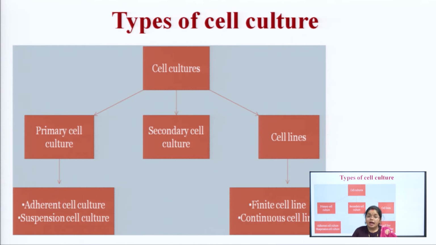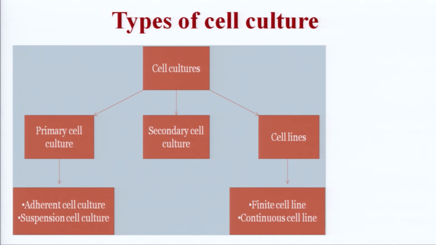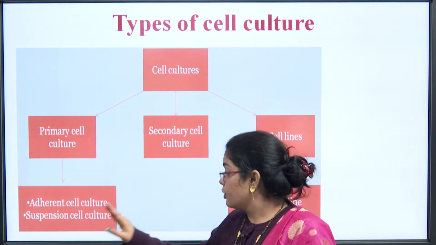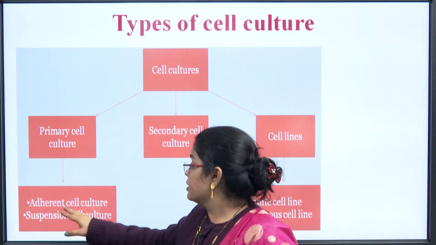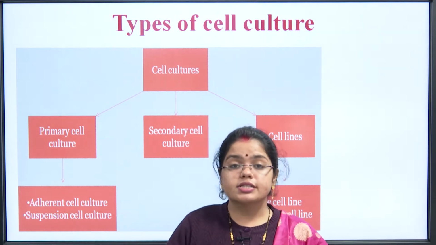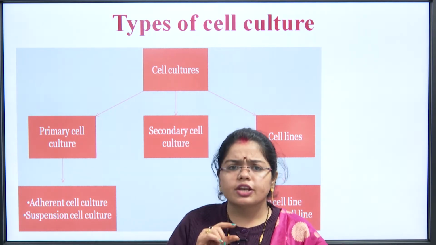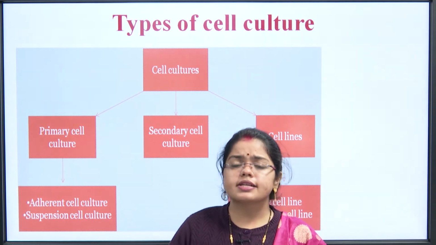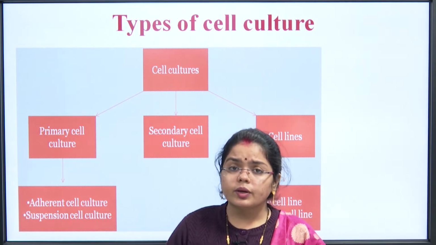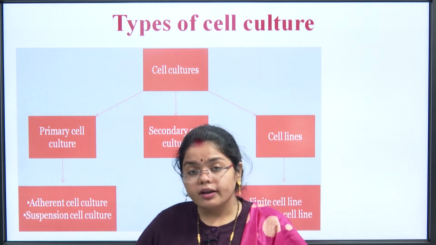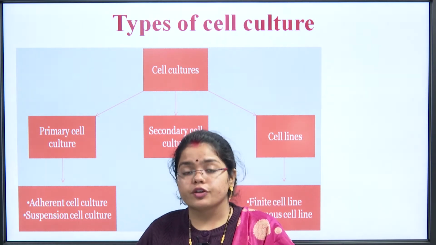So, what are the types of cell cultures? It could be primary cell culture. Primary cell culture means first culture: we have drawn the cell from the organ, we have placed it in the culture media and cells start growing. Then the culture formed is primary cell culture. It could be adherent or suspension cell culture. Adherent cell culture means the media where we are culturing the cells is solid, just like jelly or jam. An agar plate is formed and the cells are inoculated into it and then they start growing. The cells adhere to that particular surface.